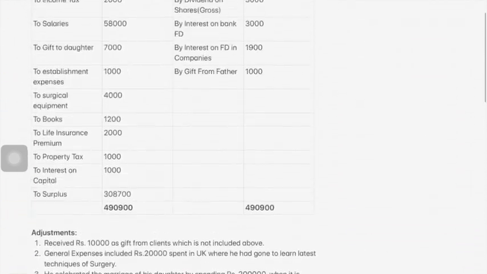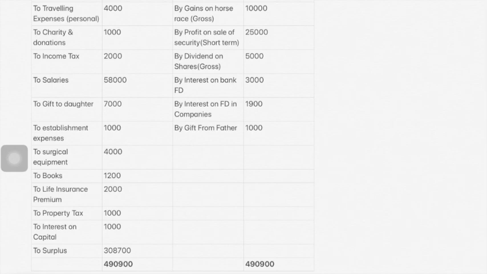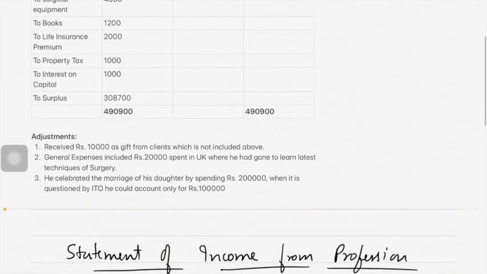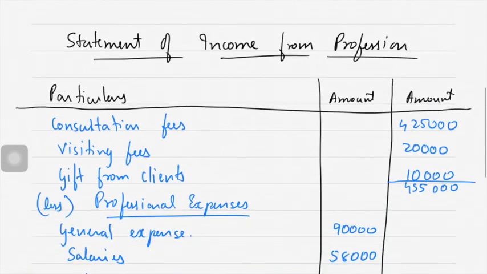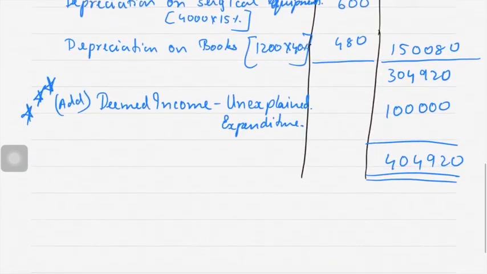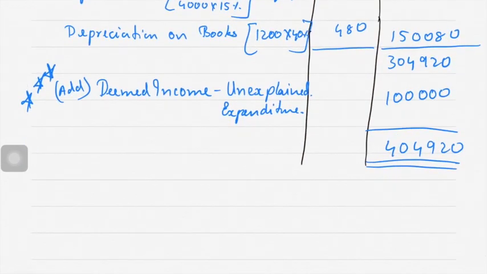Okay. Now next he has income from other source and he has income from capital gain. Capital gain there is only one, so there is no need to show it separately. We will show it while calculating gross total income itself.